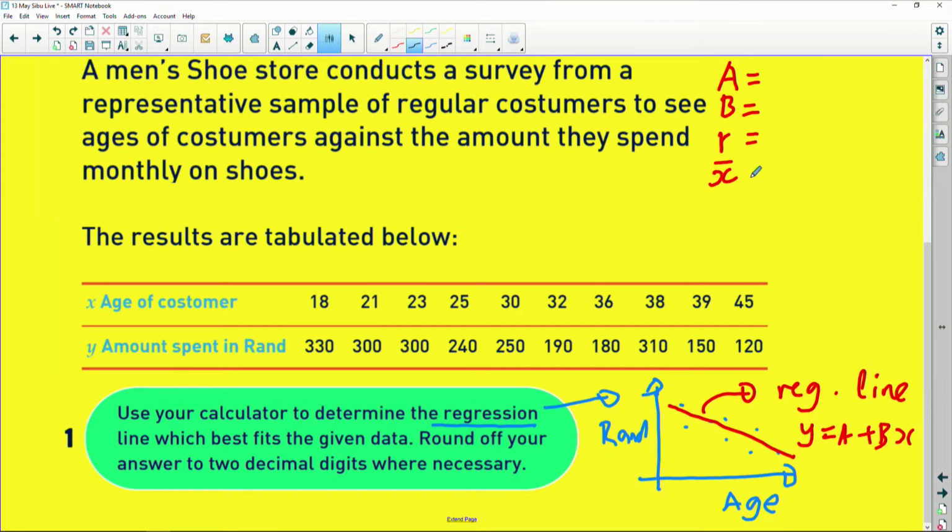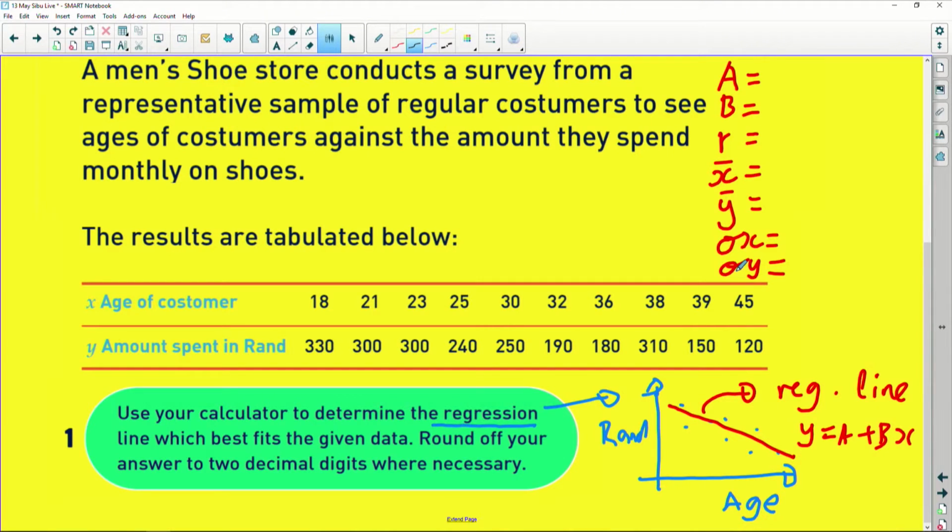I want you to find the mean of the X values, which is the H. I also want you to find the mean of the Y values. I want the standard deviation of X. I also want the standard deviation of Y. It's 1, 2, 3, 4, 5, 6, 7. You will never hear this anywhere else. You find the 7 parameters of regression, and then you use them to answer all the questions.